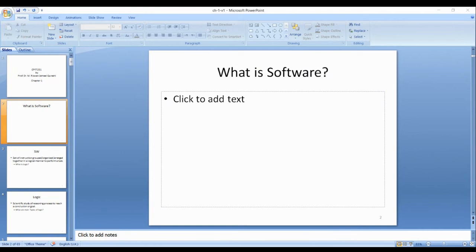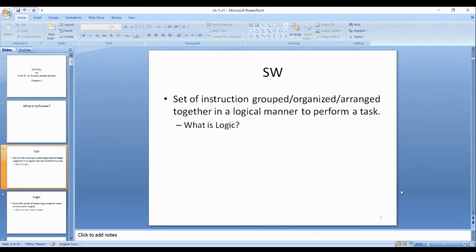Set of instructions to make a task. Wonderful. Okay. Let us... it's a set of instructions grouped, organized, arranged.